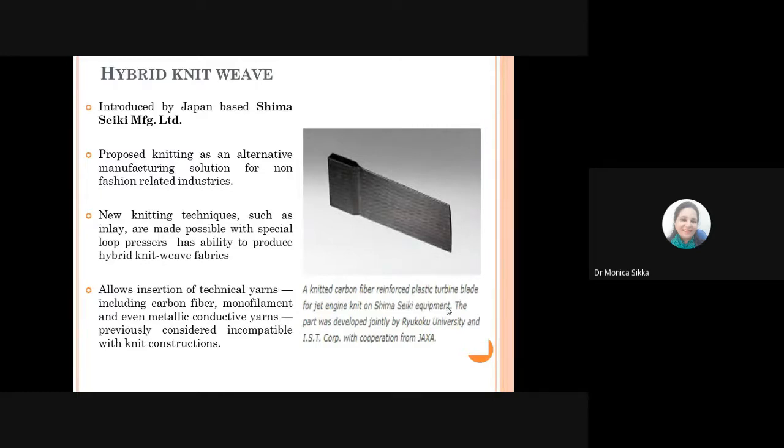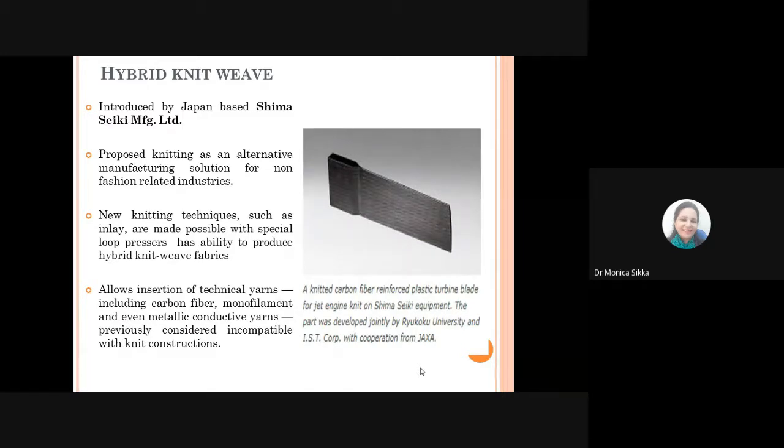And if you see the figure displayed on the right hand side in the slide, it is representing a knitted carbon fiber reinforced plastic turbine blade. Initially it was not possible with conventional knitting machines to incorporate different types of technical yarns or high performance yarns or fibers into the structure and create a reinforced product which can be used for industrial applications. But now, with the developments and changes in the machines,